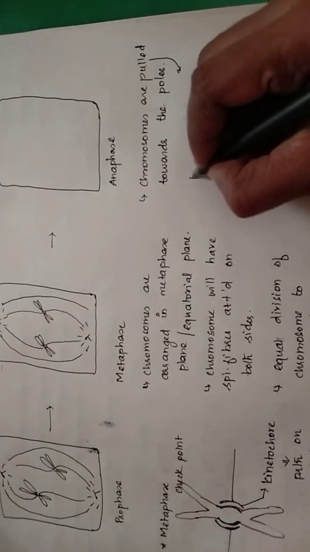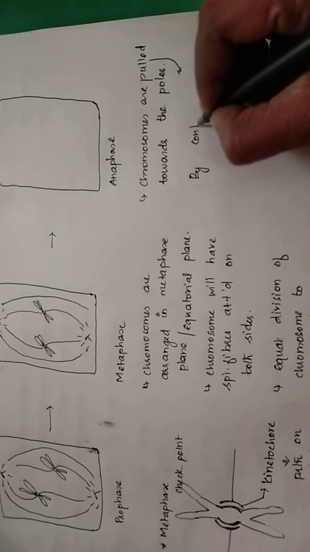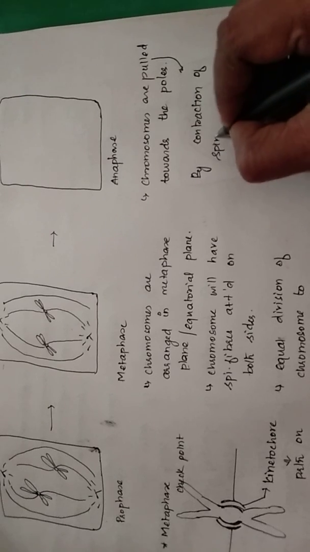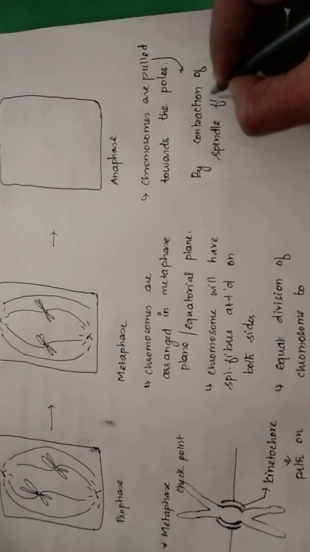So இந்த pulling எப்படி நடக்கும் அப்படின்னா by contraction of the spindle fibers. So spindle fibers they'll start contracting, pull the chromosomes to the opposite poles.